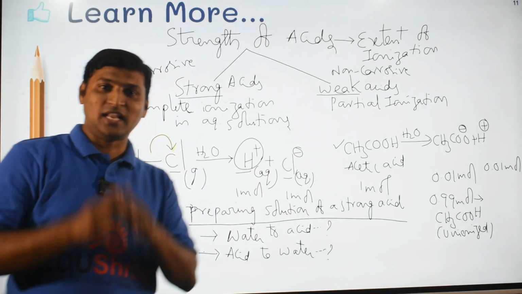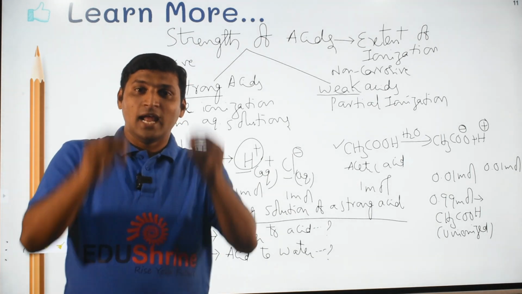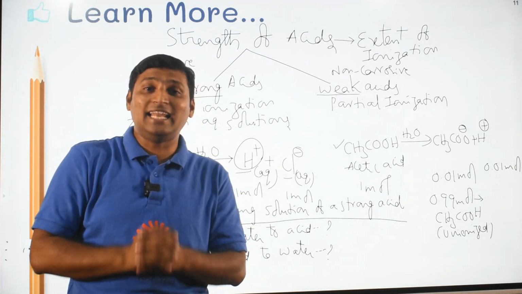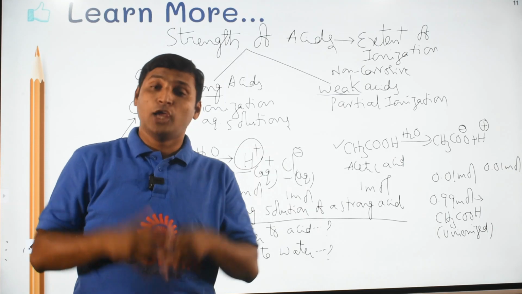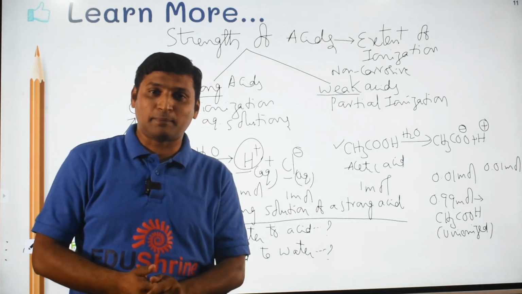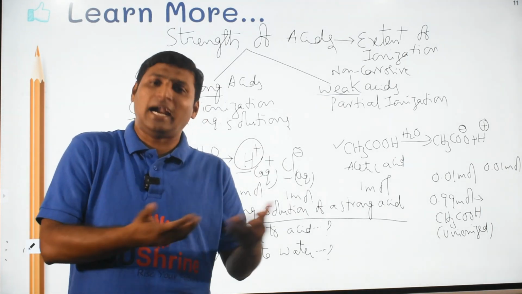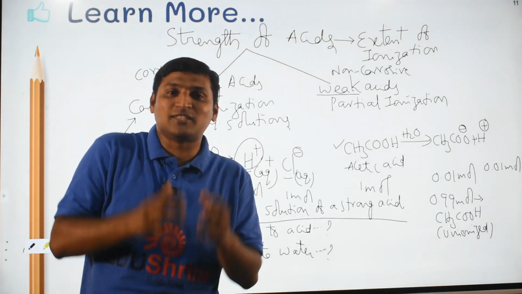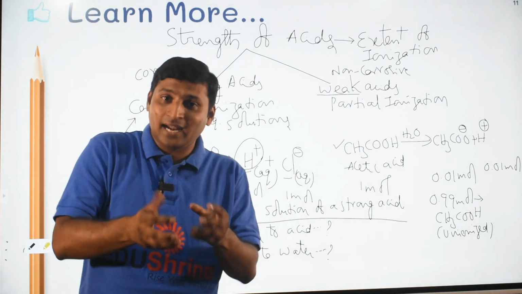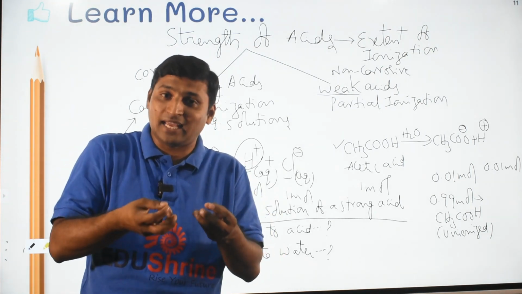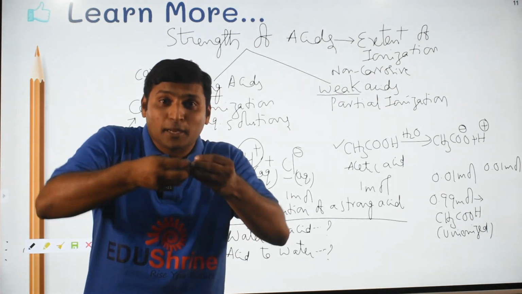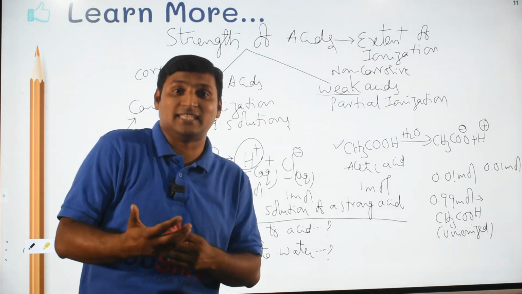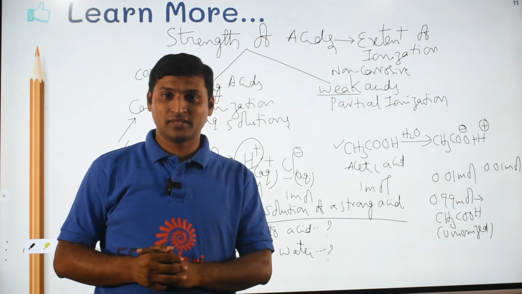Very good. Now let me tell you, dissolving acid in water is a highly exothermic process. You know very well, an exothermic process is a process in which energy is released, and in this case it is released in the form of heat. If the dissolution happens very rapidly and production of heat happens very rapidly, then there is a chance of the container breaking and the contents spurting, which might lead to lab accidents because of acids.